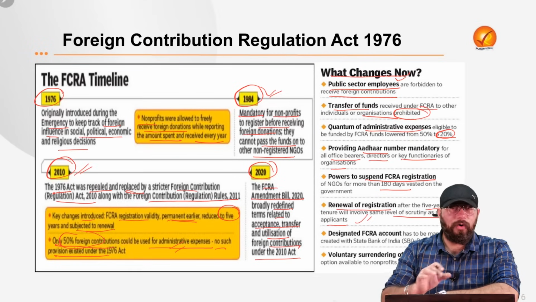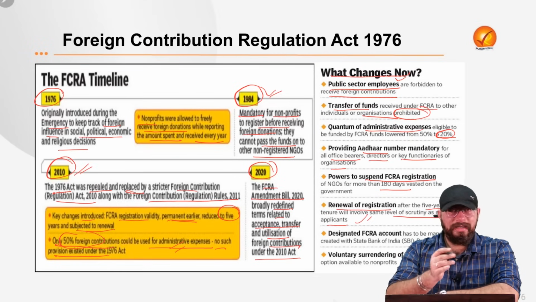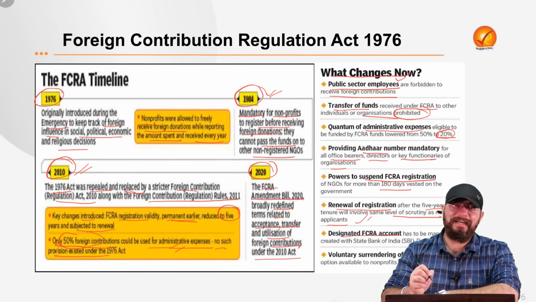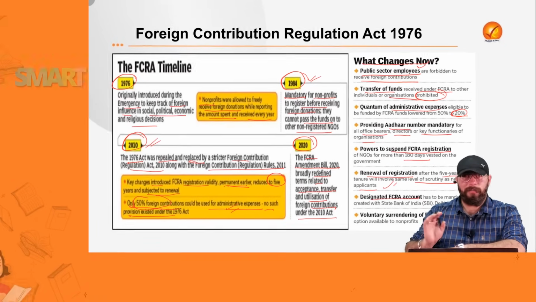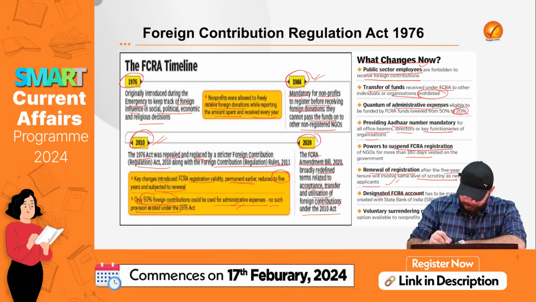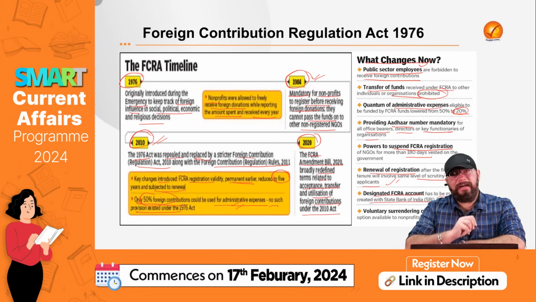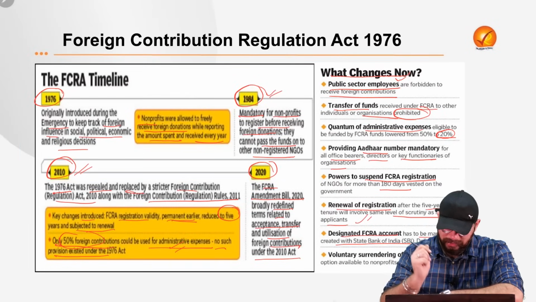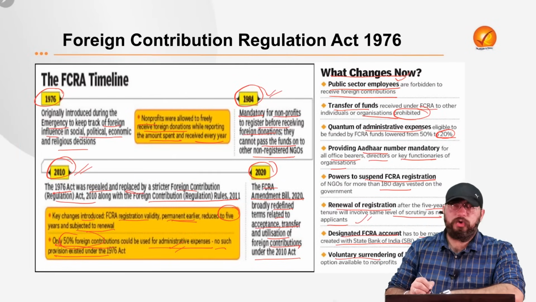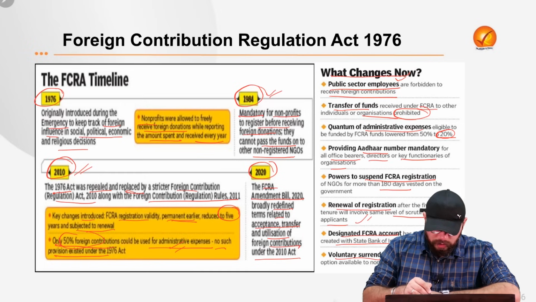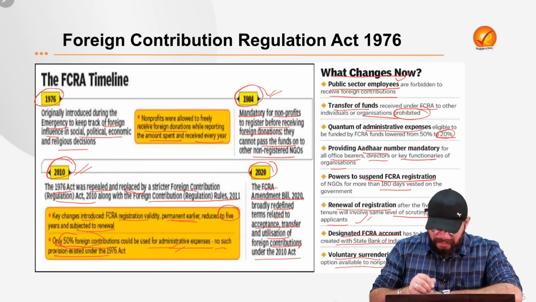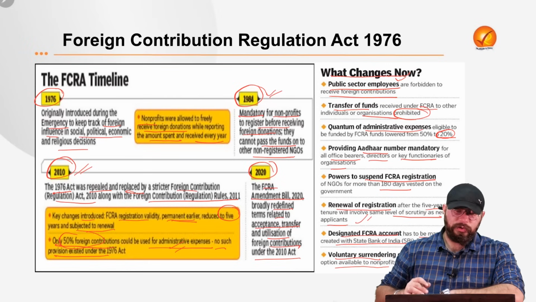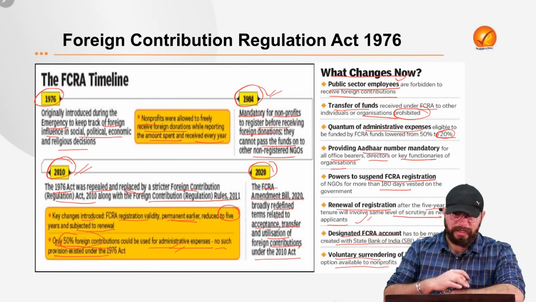Now, all the persons we saw in the previous slide have to have a designated FCRA account in which they will be receiving foreign contribution. It has to be mandatorily created with the State Bank of India, that is SBI. That is also a very important move. And there is also a provision for voluntary surrendering of the FCRA certificate, an option available to the non-profits. So that's it in relation to the Foreign Contribution Regulation Act.